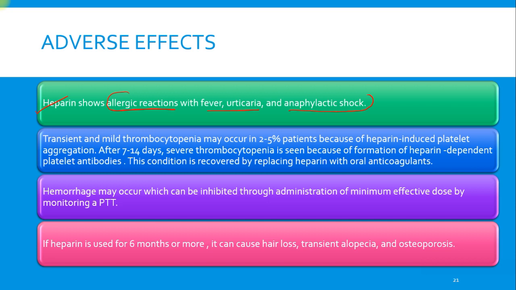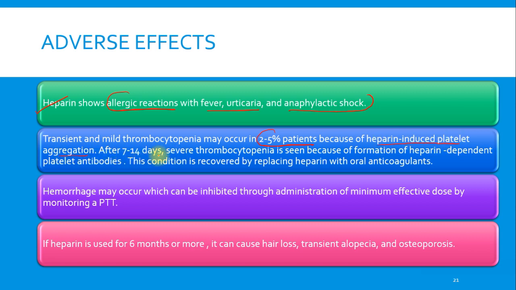You will learn the same under antibiotics, that most antibiotics suffer from this particular adverse reaction of causing allergic reactions. Transient and mild thrombocytopenia may occur in 2 to 5% of patients because of heparin induced platelet aggregation.